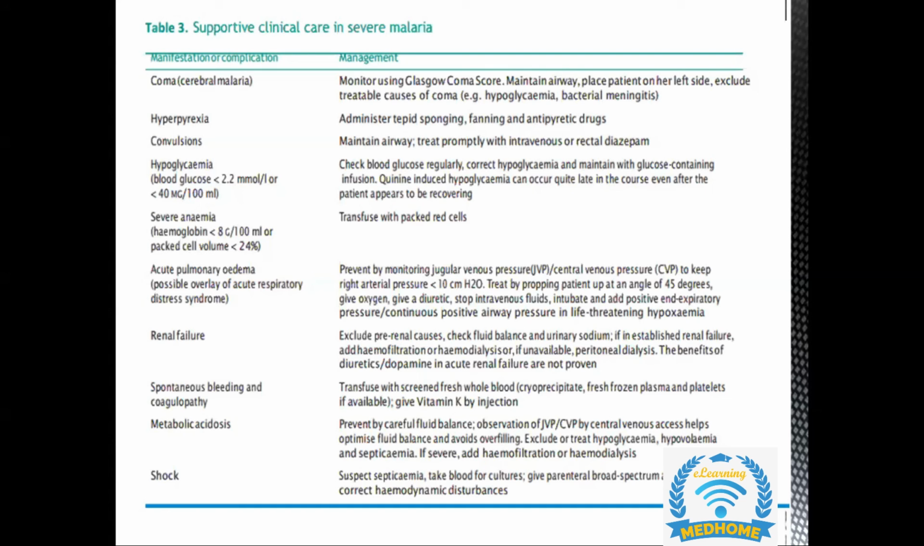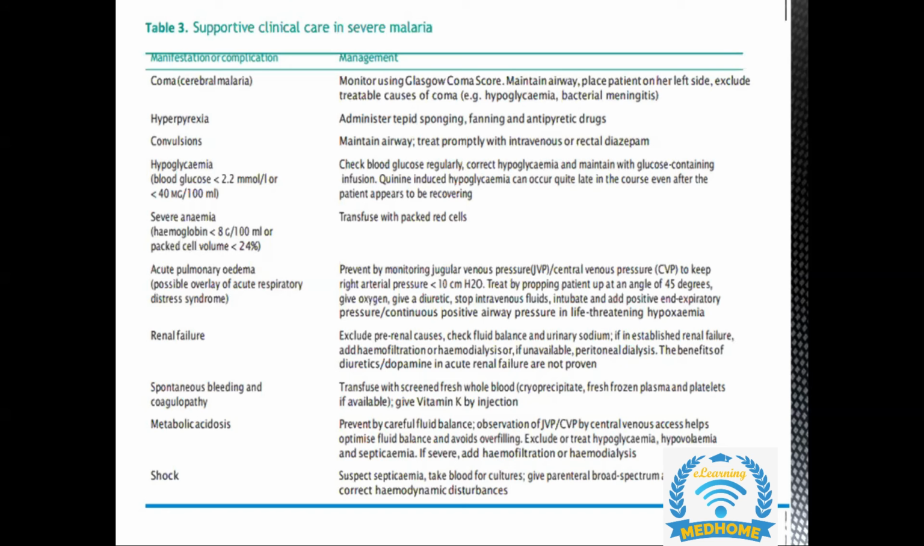If there is anemia, the treatment is transfusion with packed red blood cells. If there is pulmonary edema because of acute ARDS, we are going to measure her JVP or CVP line, and our aim will be to keep the arterial blood pressure less than 10 centimeters of water. So how would we do that? We will give her oxygen and prop her up to 45 degrees. IV overfluid should be avoided in these cases. We will need help from our anesthetist also. That is the multidisciplinary team approach.